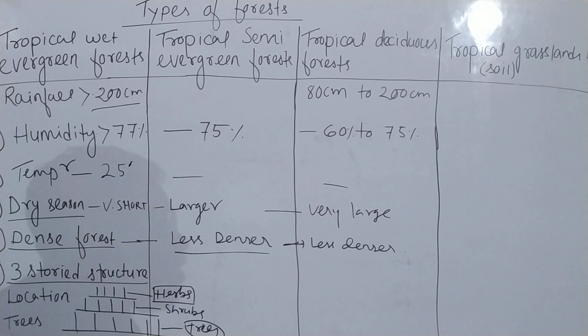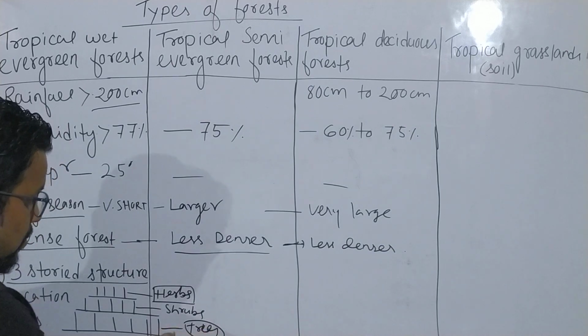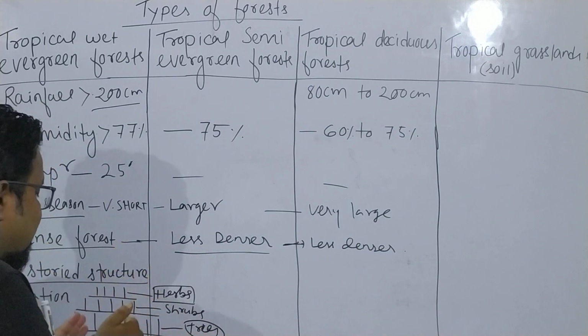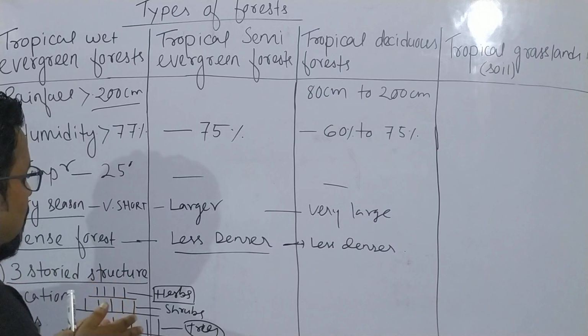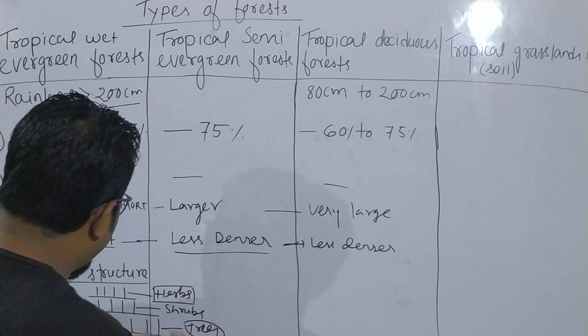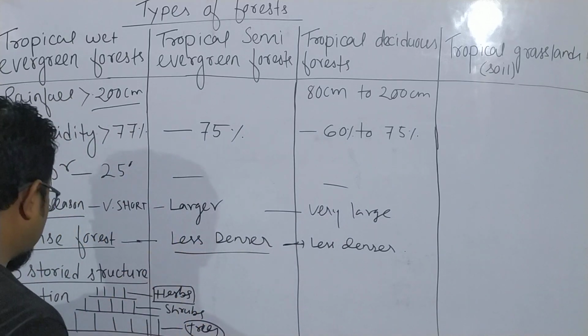Why is it like this? Because they are all competing to get sunlight. They are in this order, like a storey structure, because they are in competition to get sunlight. In the first line you will get herbs, next line shrubs, and in the third line trees.